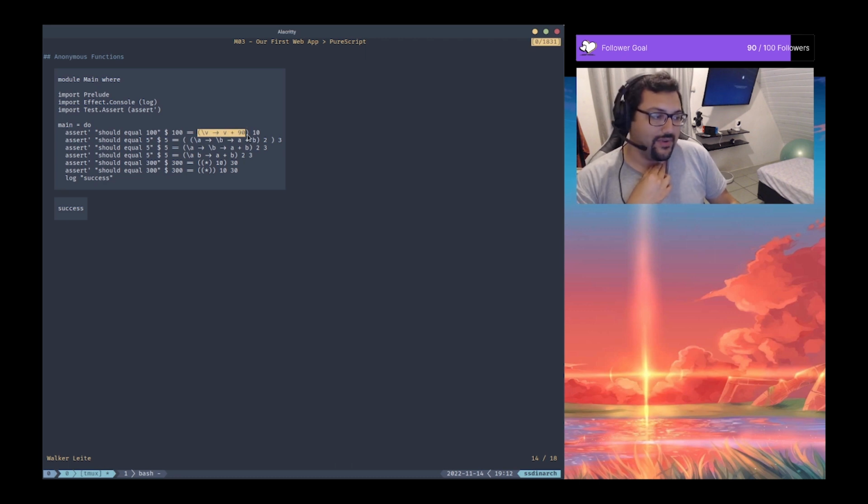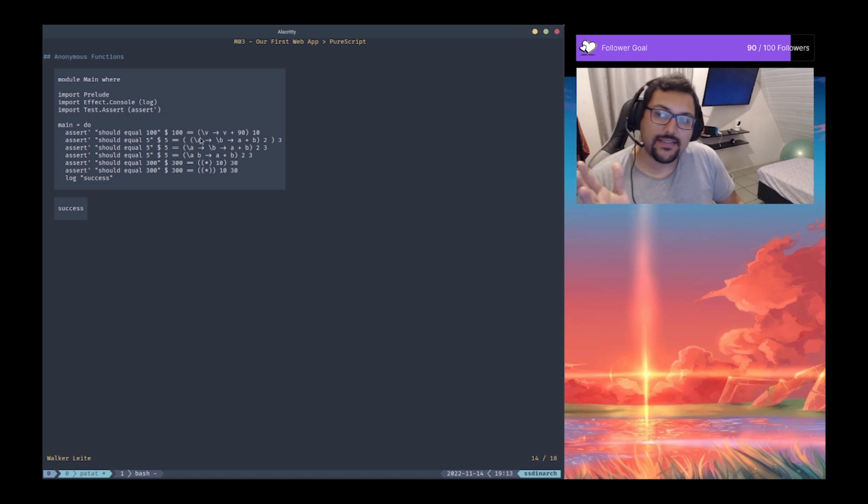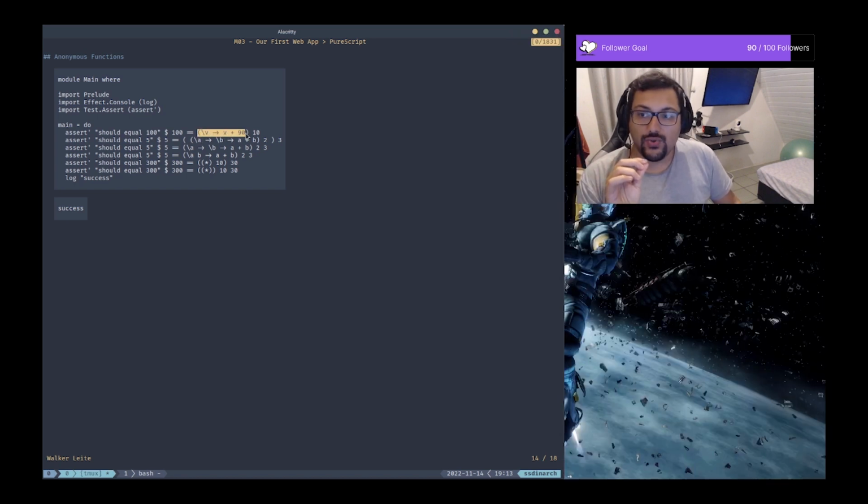So we have a function here. We can't just evaluate a function to an actual value. We need to apply this function to some argument so we can get the value. We can't just return this function, right? So we need to evaluate that to some value. So we need to apply this function to some value, so we can replace this v with some value and then sum it with this 90 value here. So we are applying this function to the value 10 here.